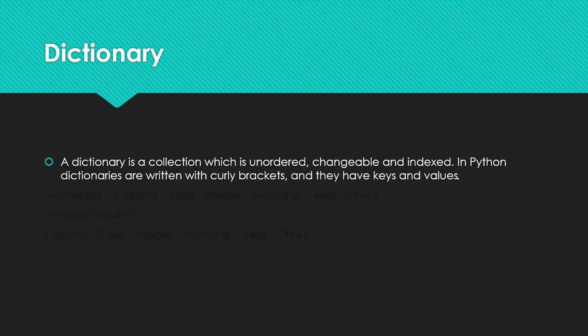In Python, dictionaries are written with curly brackets. We also saw in the previous video that sets are written within curly brackets, but there is a difference between a dictionary and a set, and that is a set only has values, whereas a dictionary has keys and values. I'm going to show you what I mean by key and what I mean by value.